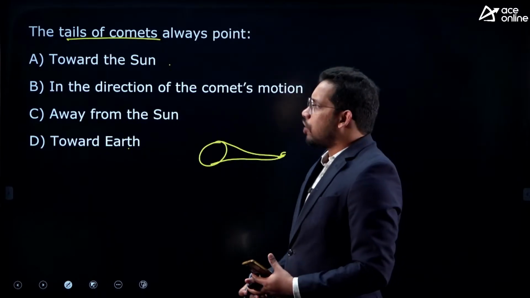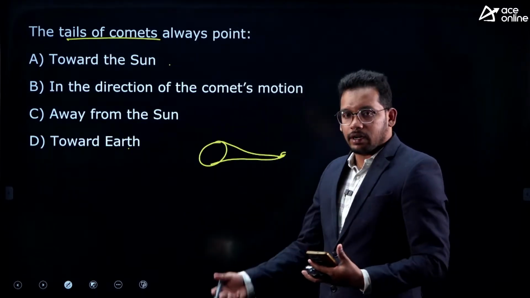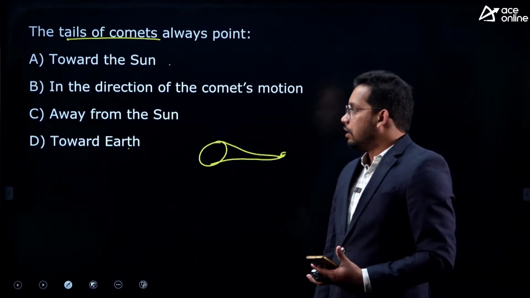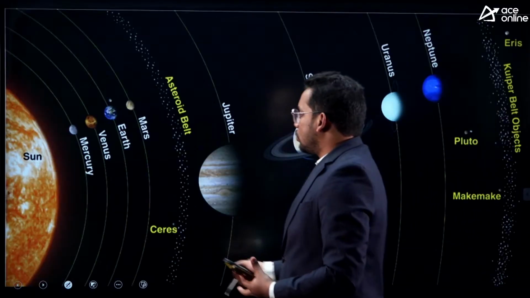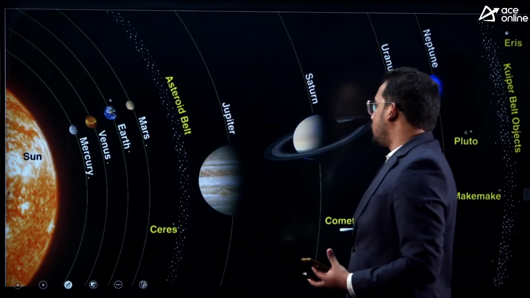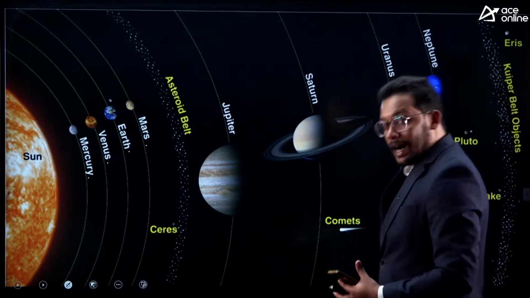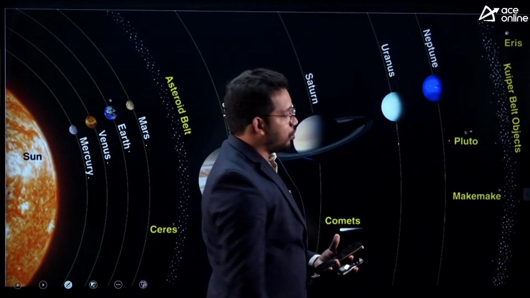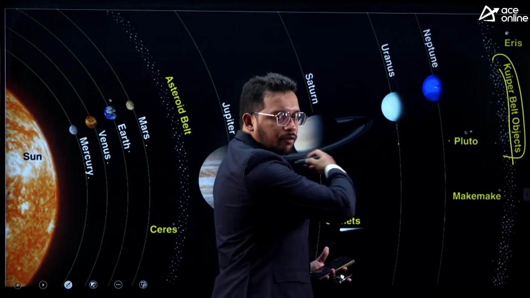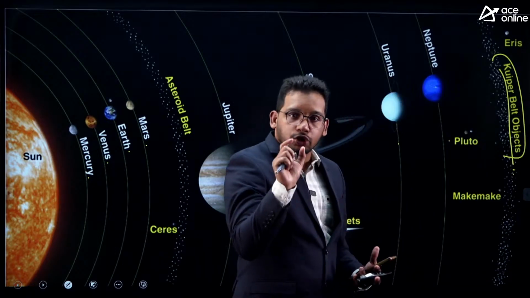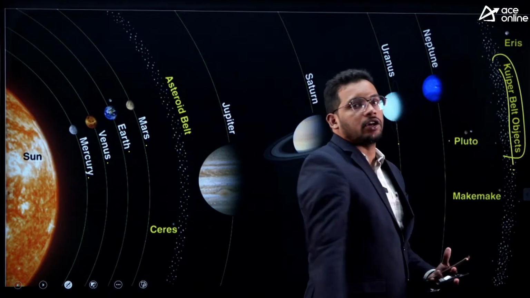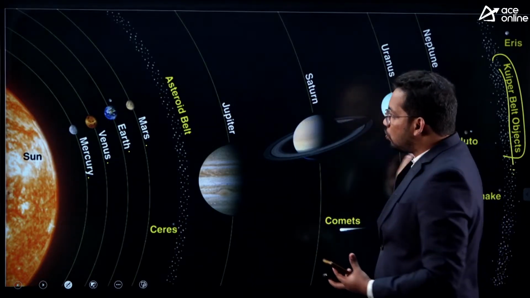So let's see. First, what is a comet? Can someone tell me? If you are our classroom student or online student, you can comment. What is a comet? Right? See, in our solar system, let me show you the map. This is the solar system. We have Mercury, Venus, Earth, Mars, asteroid belt, then Jupiter, Saturn, Uranus, Neptune, and then we have the Kuiper belt after Pluto. This is called the Kuiper belt. I discussed it in the class also, right? So here, as they are far from the sun, they are very cold and solid objects. The cold ice objects emerging from the Kuiper belt are called comets, and comets travel towards the sun.